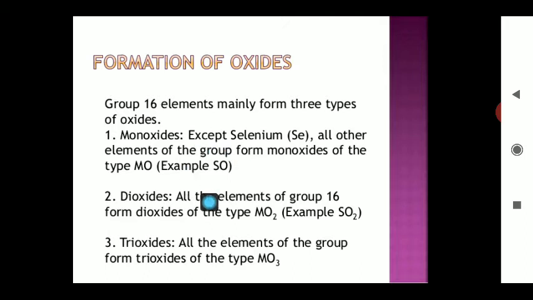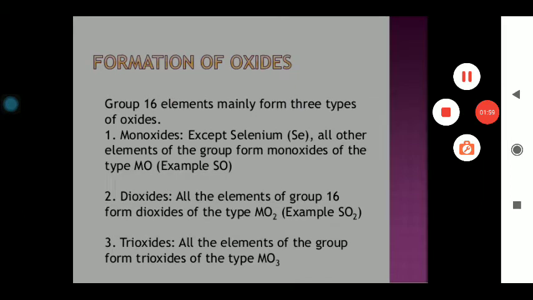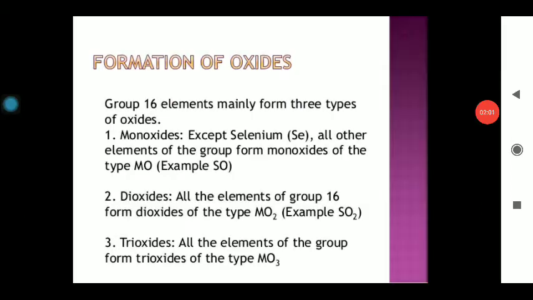Example, sulfur oxide, this is SO. They can also form dioxides. All the elements of group 16 can be represented by MO2, for example sulfur dioxide. They can also form various trioxides, represented by MO3. So in this way, these elements of group 16 can combine with oxygen, a member of their own family, and form a vast variety of compounds, and these compounds are known as oxides.